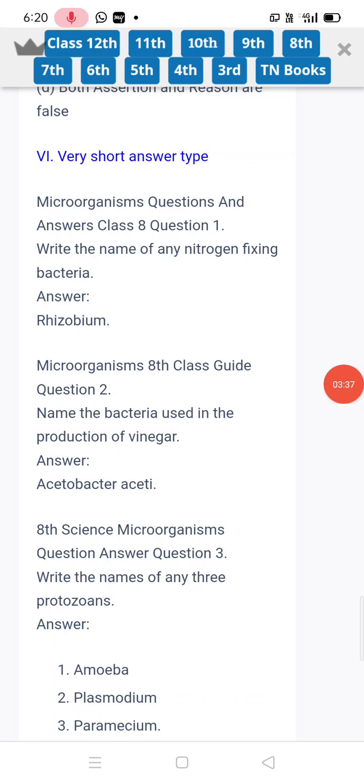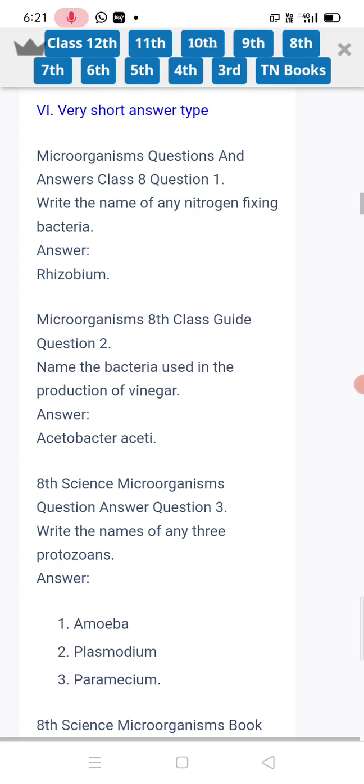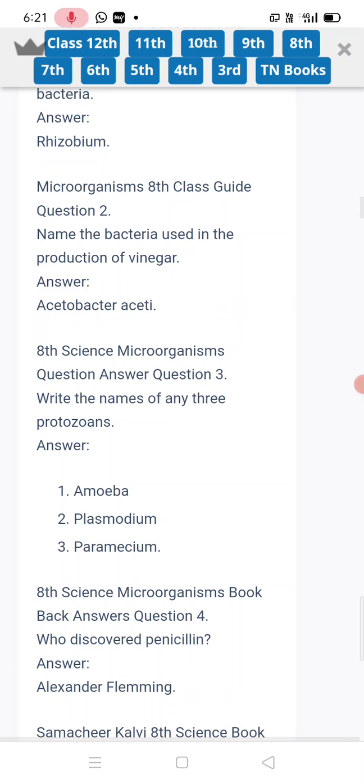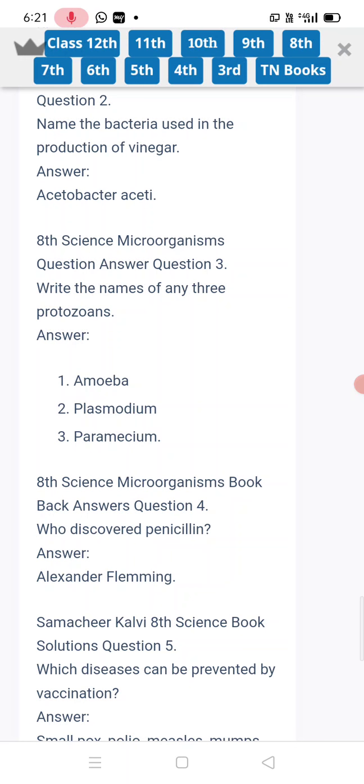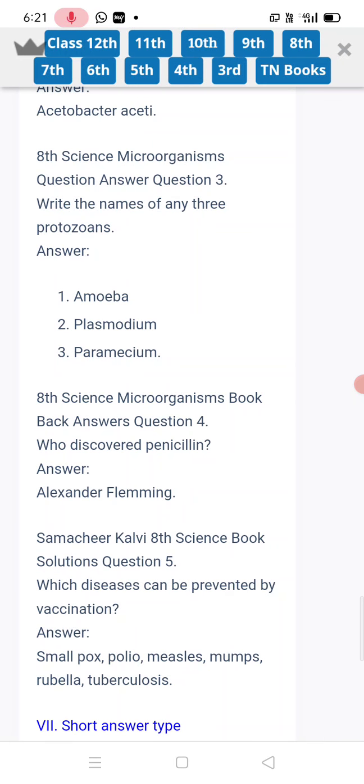Short type of brief questions. Write the name of any nitrogen fixing bacteria: Rhizobium. Name of the bacteria used in the production of vinegar: Acetobacter aceti. Write the names of any 3 protozoans: amoeba, plasmodium, paramecium. Who discovered penicillin? Alexander Fleming discovered penicillin.